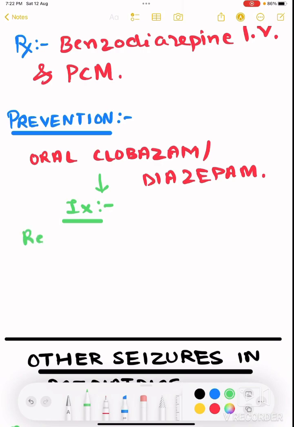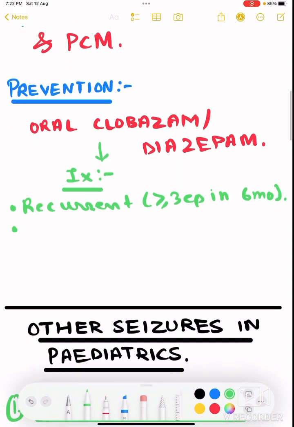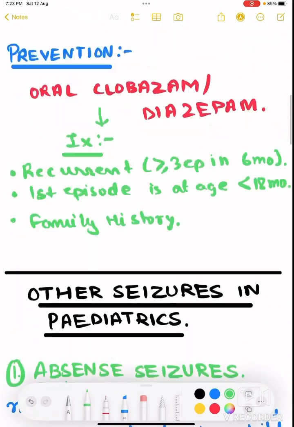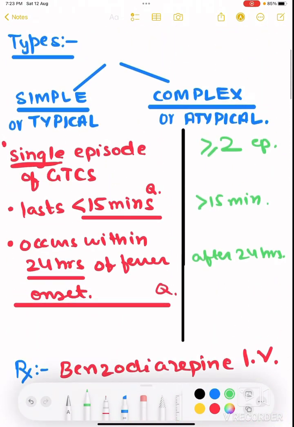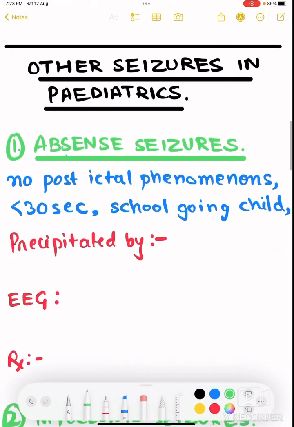What are the indications for prophylaxis? If the febrile seizures are recurrent, for example, 3 or more episodes in just 6 months. If the first episode is at age less than 18 months. Or if there is a family history, then you will give prophylactically. Always remember, these indications and prevention are not important, but the criteria, the duration, and no neurological deficit are important about febrile seizures. Now other seizures in pediatrics.